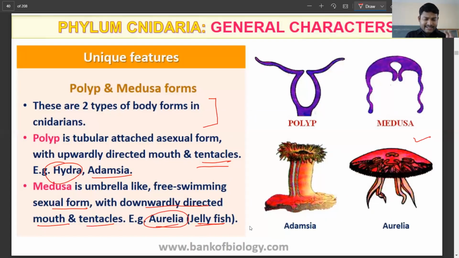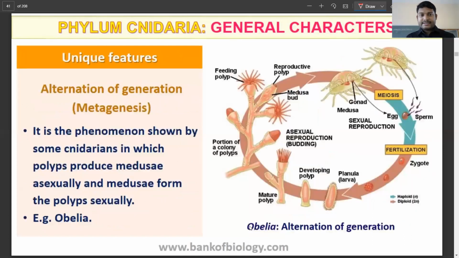Now, when you write the NEET examinations, these examples of every phylum are very important. This is an extremely important chapter of this particular unit. So when you write the examination, try to remember these examples.